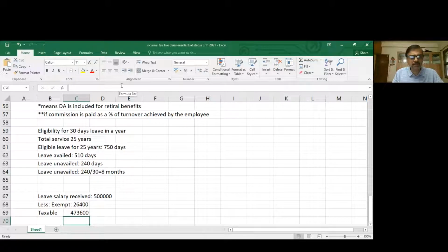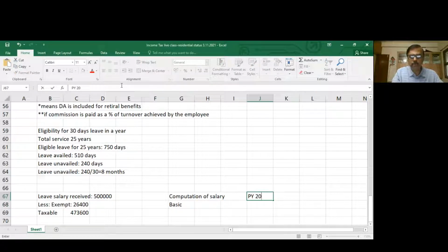Are you able to understand this calculation? Now, how do you actually calculate total salary? Computation of salary, for easy understanding. You will have something called basic. In this problem, let us take basic. What is the monthly basic? This is for previous year 2021-22 and assessment year 2022-23. So your applicable previous year is 21-22, and assessment year is 22-23. What is the current basic salary, as per the question?